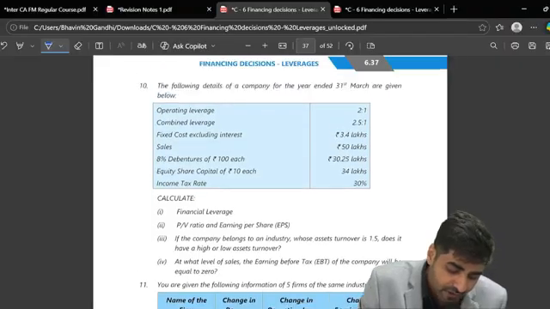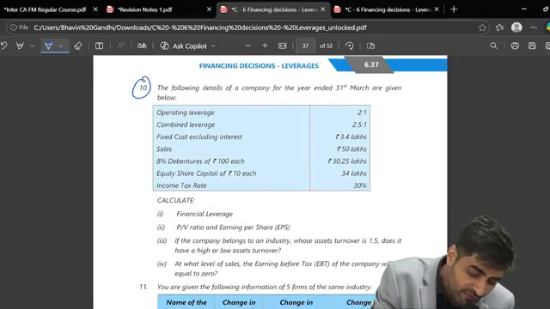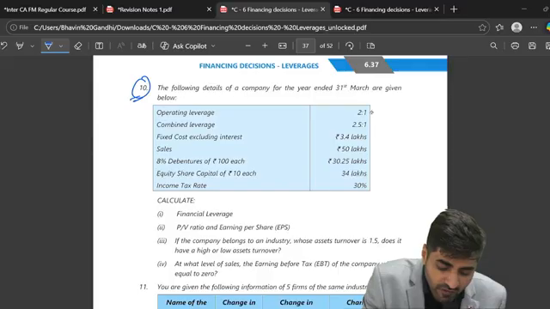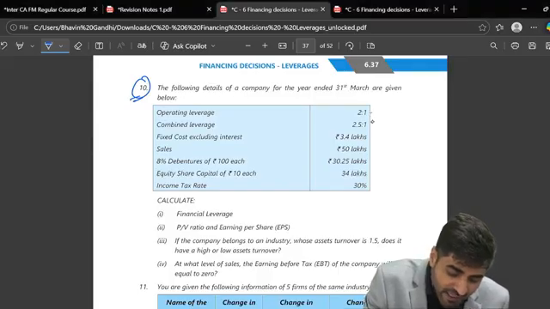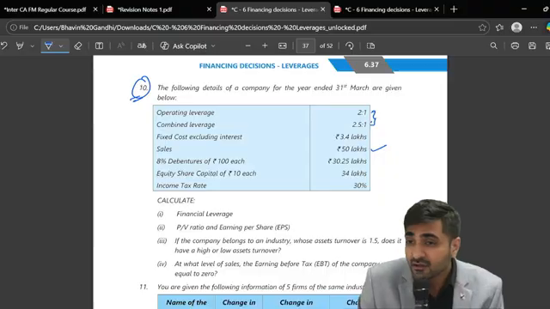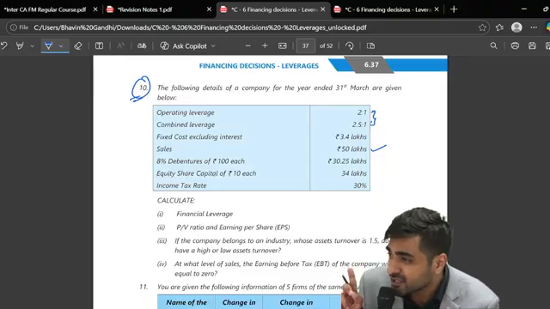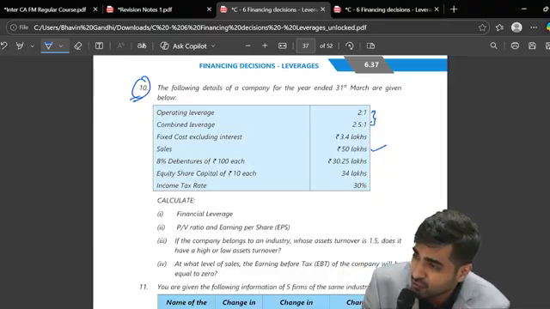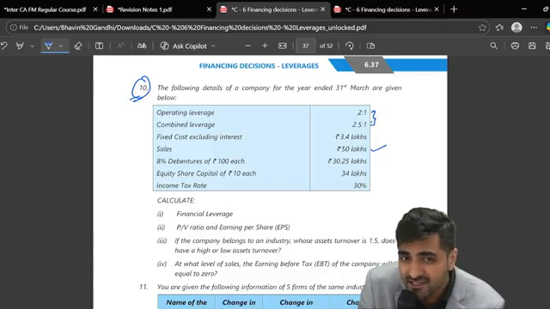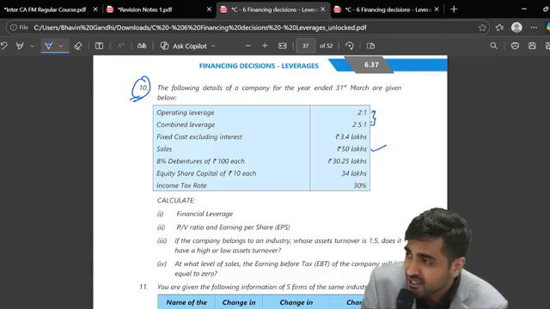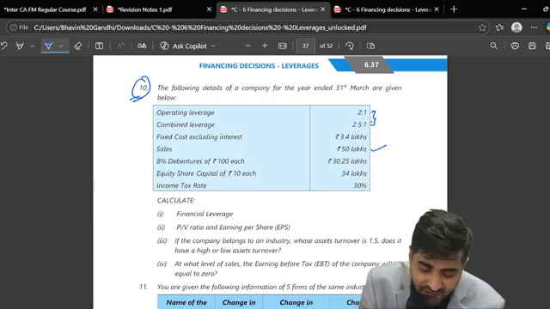The 10th question is very similar to what we have done earlier. We have OL, we have CL. Can we get FL based on this? Come on, yes or no? Yes. We have sales, then we just have to prepare the income statement format, like the easy limited question which we did now. We will do the same type here. The only thing is, in this question there is no hidden interest. We have to just solve it normally, and you will get the final answer.